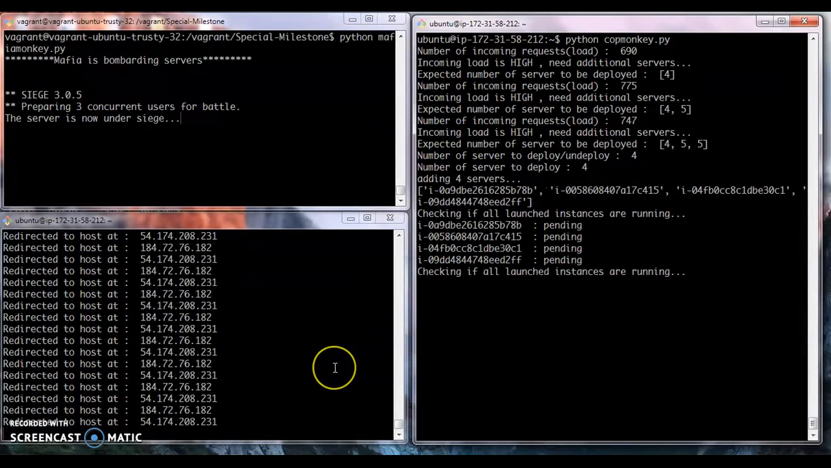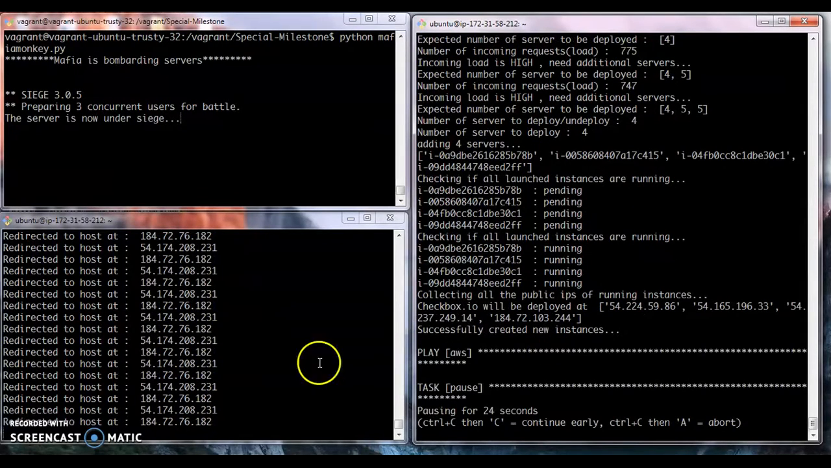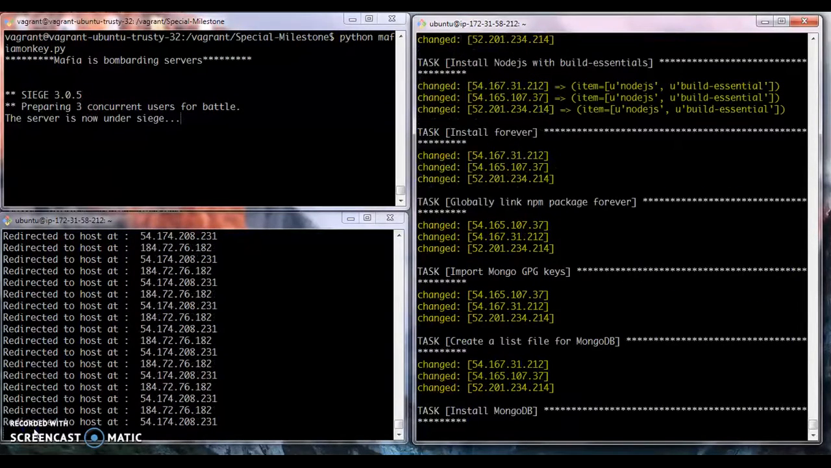As you can see, the new servers are being created, and once all the servers show the status as running, it will start the playbook. The playbook is going to take about 2 minutes. So we'll pause here. One of the servers failed on initiating, so it's going to deploy on just 3 servers.